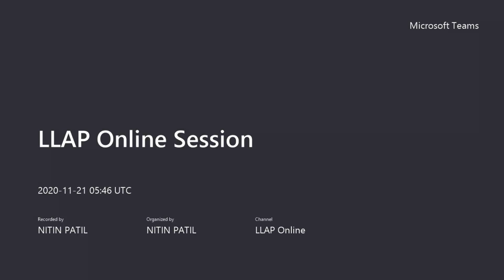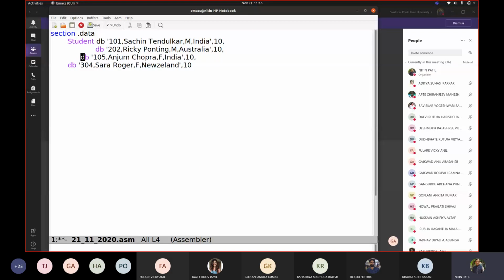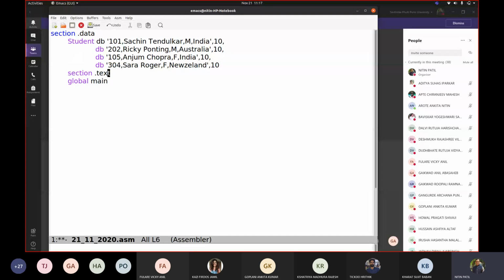I want to print, like this is kind of an array that we are declaring. We have some n number of records added here, so they are separated on lines. Let us see what exactly I want, for example, section dot text. We'll keep adding variables as and when required.